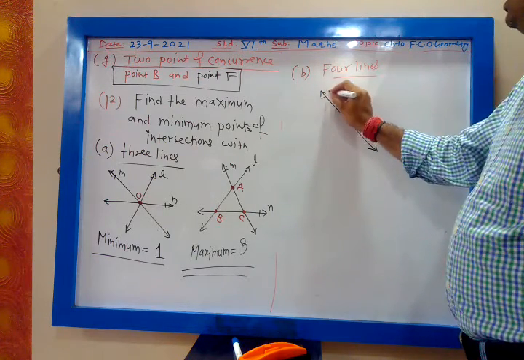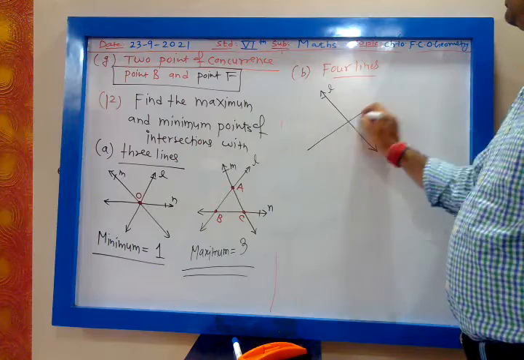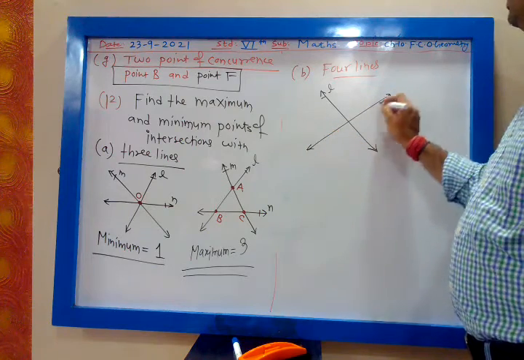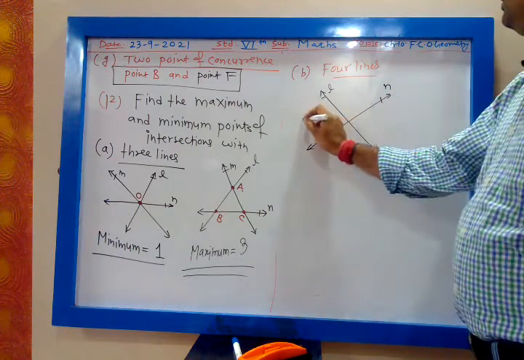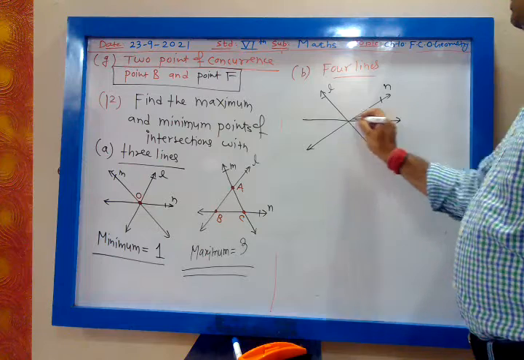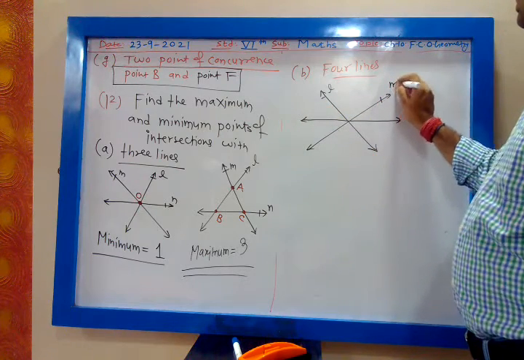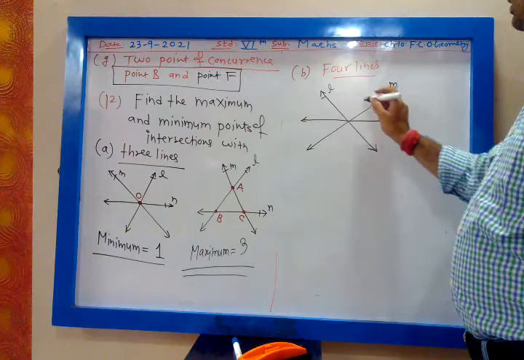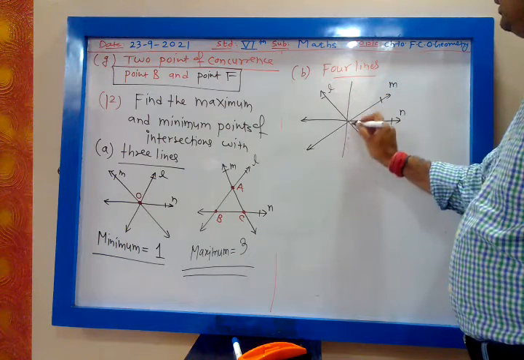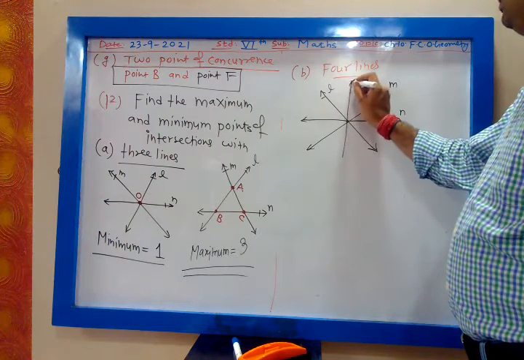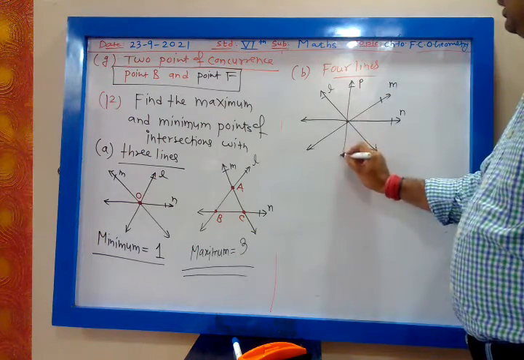This is my line L. This is my line M. This is line N. You can take one more line, that is P. This is line P. Okay.